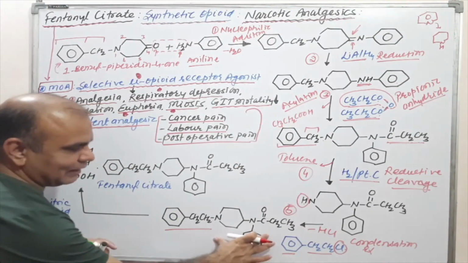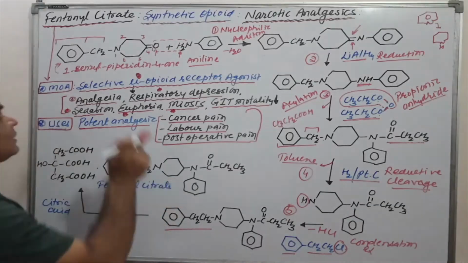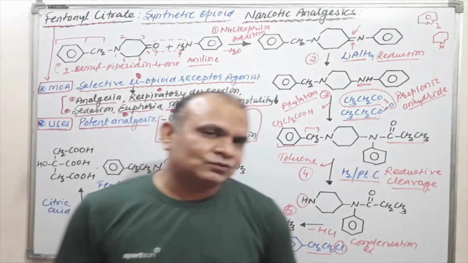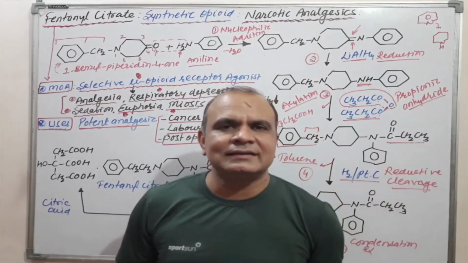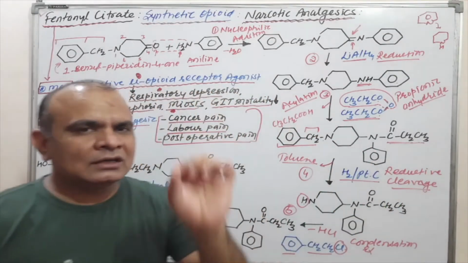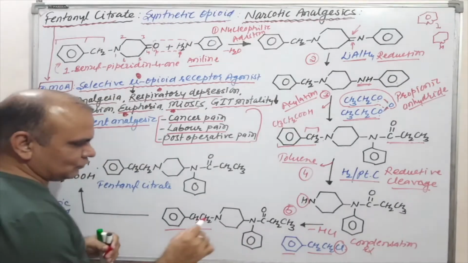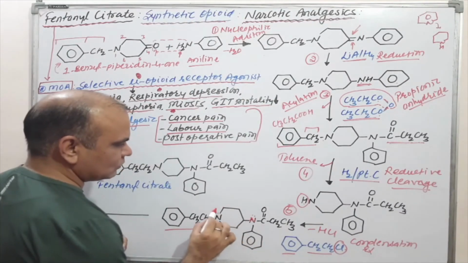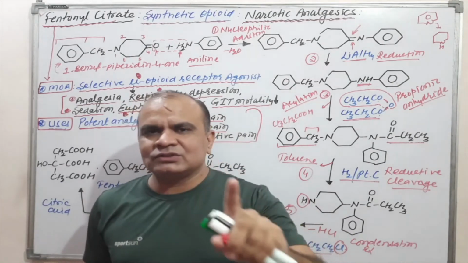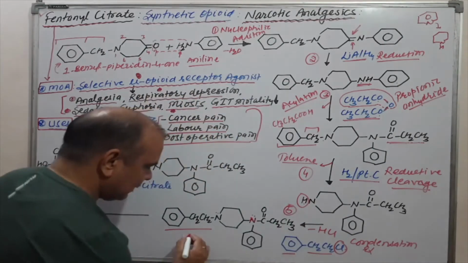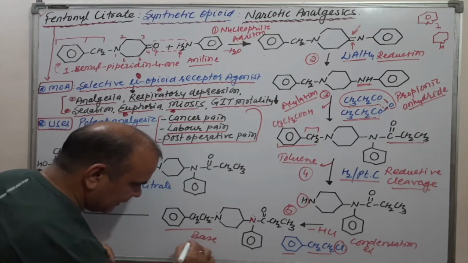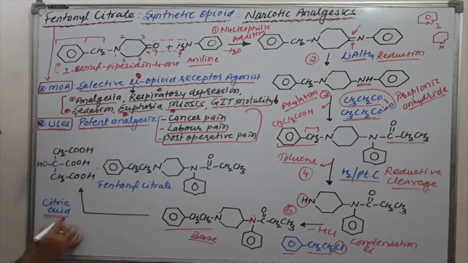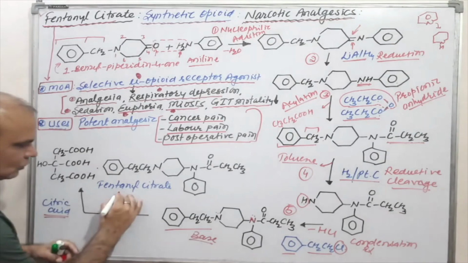This is the fentanyl molecule, but do you know that the dosage form contains fentanyl citrate instead of fentanyl? Fentanyl has a nitrogen, and the nitrogen has a lone pair of electrons. With the electron pair on nitrogen, it acts as a base, meaning it reacts with acid to form a salt.